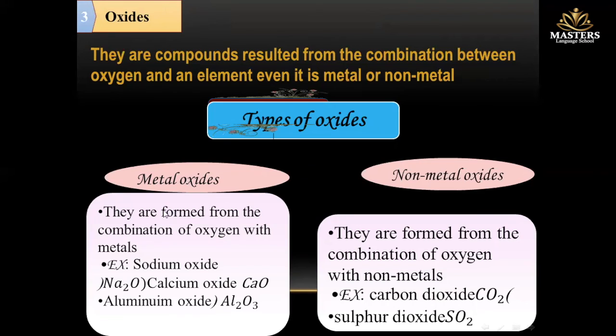Metal oxides are formed from the combination of oxygen with metals, while non-metal oxides are formed from the combination of oxygen with non-metals. Examples of metal oxides are sodium oxide, calcium oxide, and aluminum oxide, while examples of non-metal oxides are carbon dioxide and sulfur dioxide.